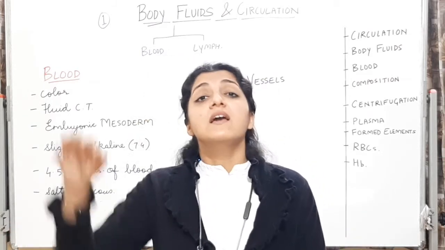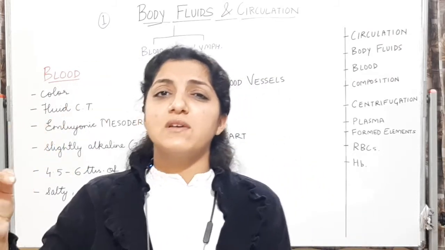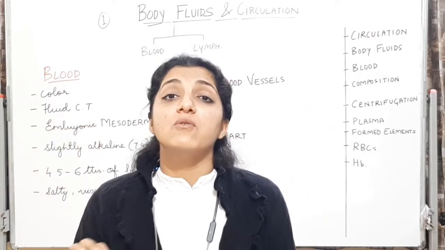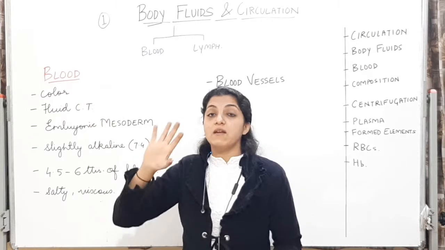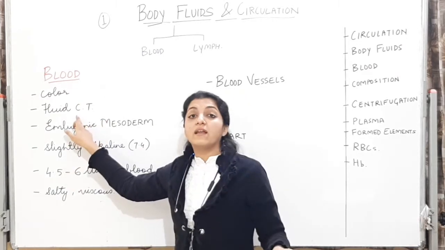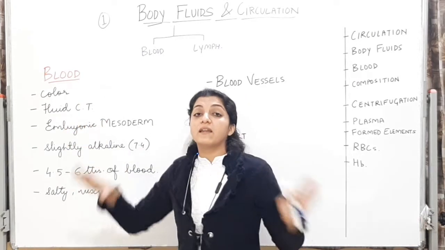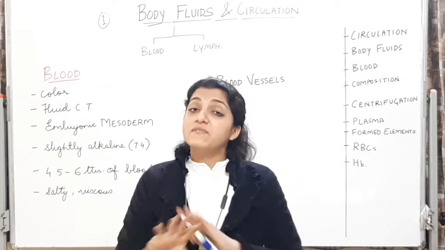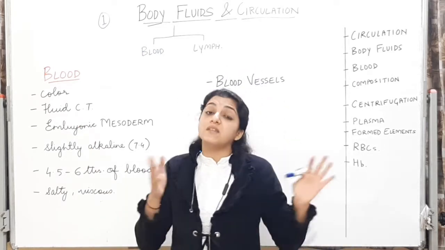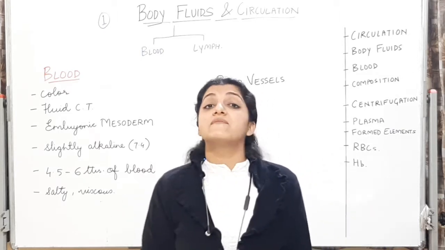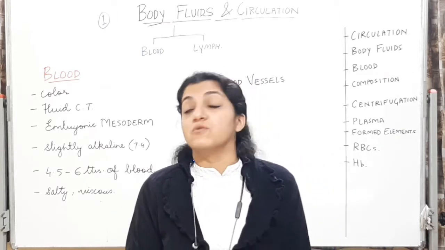First, let us see कि ये जो blood निकलता है एक छोटा सा cut होने पे या एक छोटी सी injury होने पे, you know the color is red. The color of blood is red. It's a fluid connective tissue, one of the connective tissues that is fluid. We have seen the different types of connective tissues: muscular, nervous, areolar connective tissue.